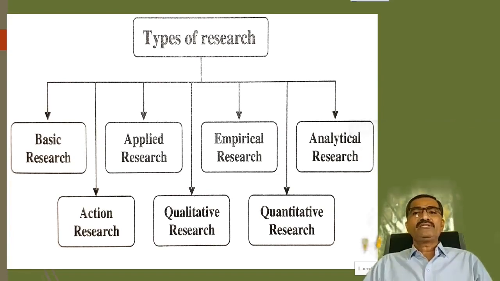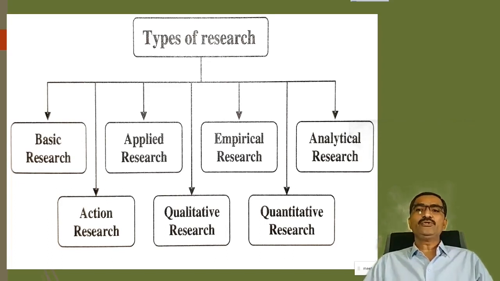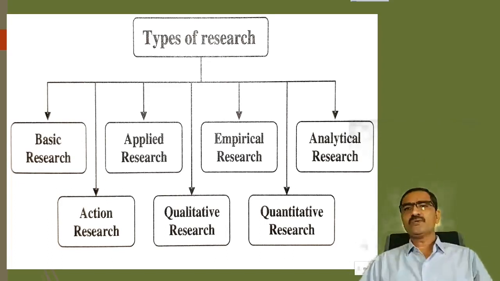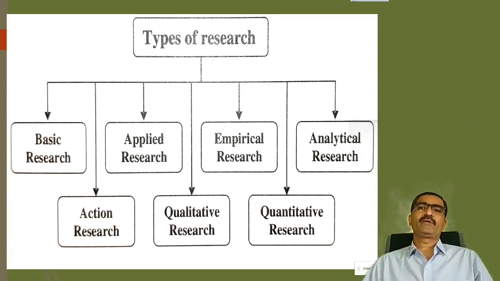And quantitative research is related to some disciplines or subjects like social sciences. In social sciences generally we see quantitative research methodology used. In language also quantitative research methodology can be used, but generally in the case of literature we see qualitative research or basic research applied.